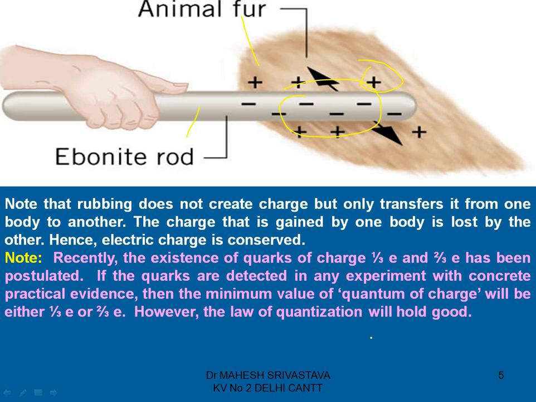If it is experimentally verified that the quark particle has this much charge, that is 1/3 and 2/3 of the electron charge, even under that condition the definition of quantization of charge remains the same. It will remain valid.